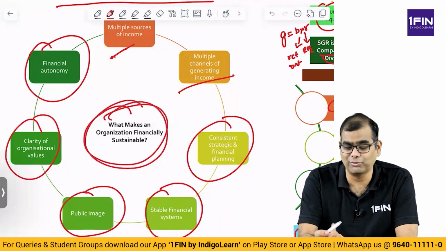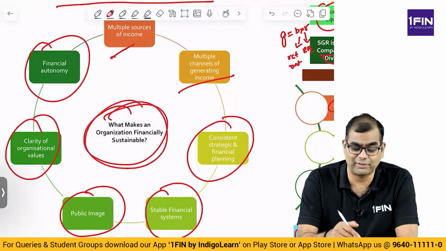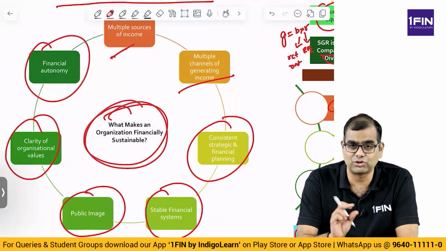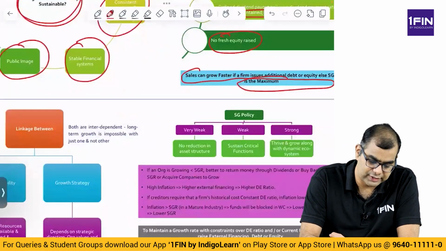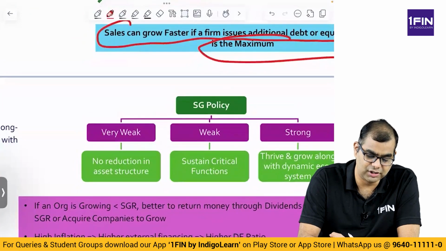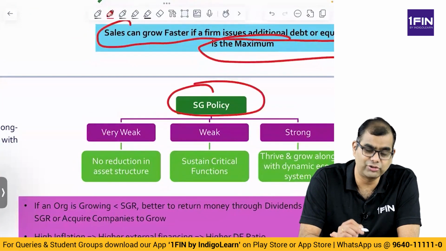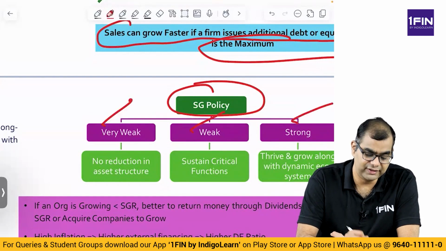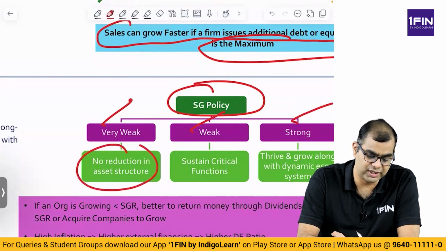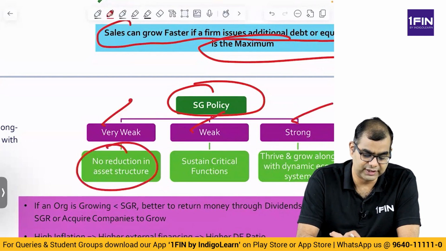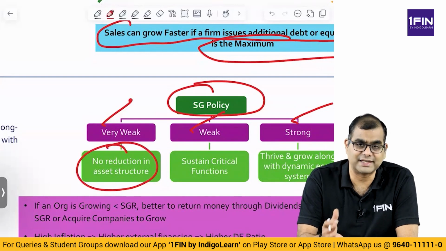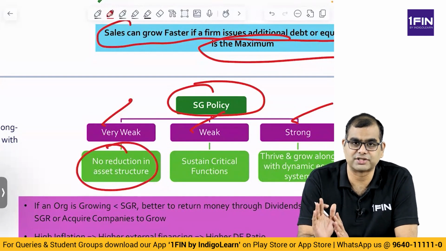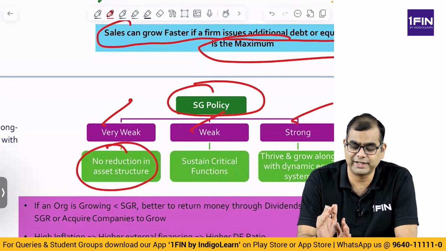Now, please note there is one more question which is very similar to this. We will come to that in probably a slide or two. Okay, please note the subtle differences there. Okay. Continuing on this sustainable growth rate policy, you can have three kinds of sustainable growth policy: very weak, weak or strong. In a very weak policy, there is no reduction in asset structure. That is, you are not selling off any assets, you are just maintaining your business and you are growing, that's all. You are maintaining assets and growing.